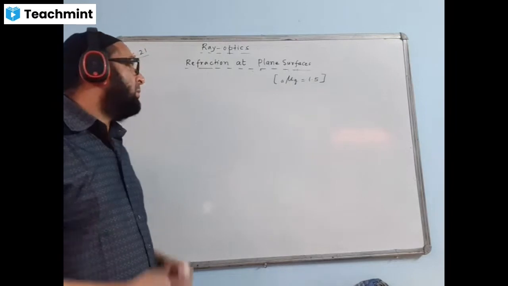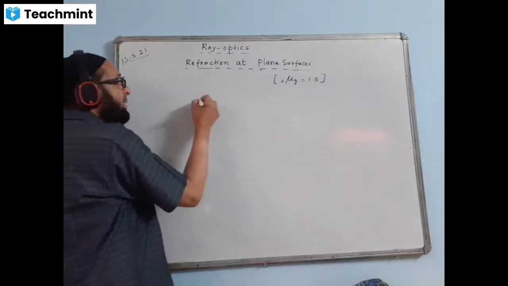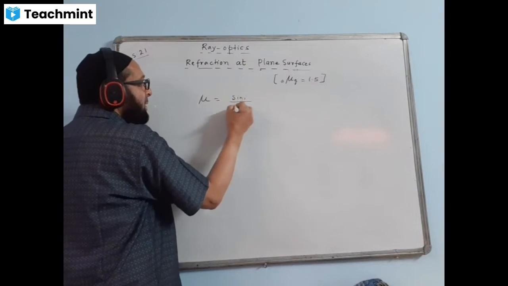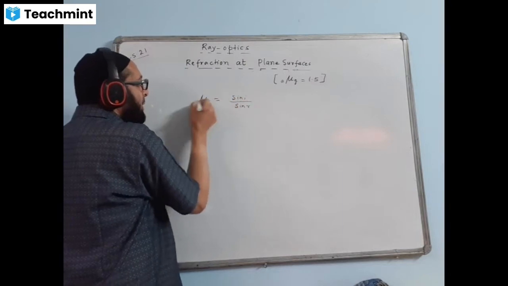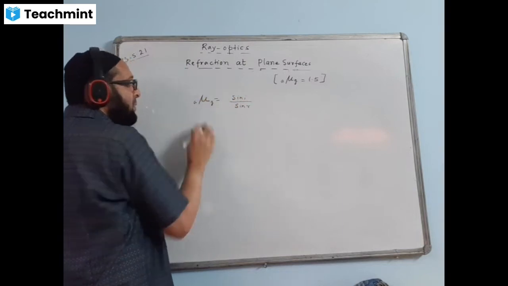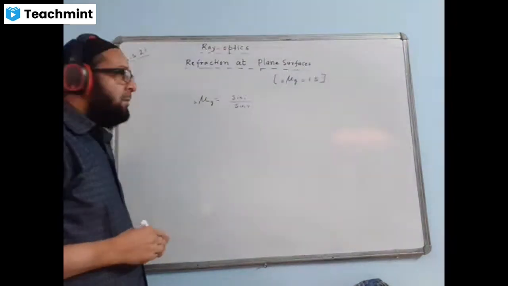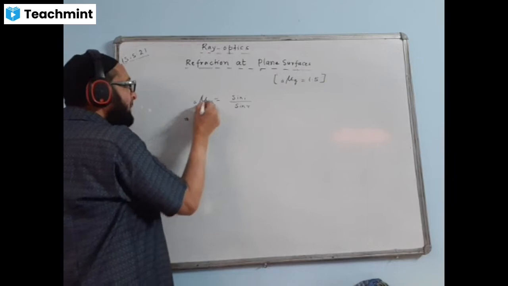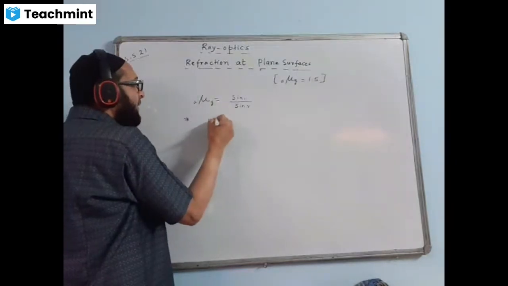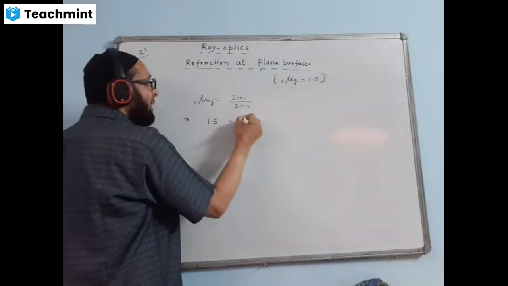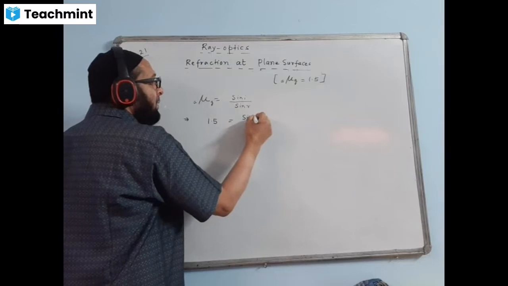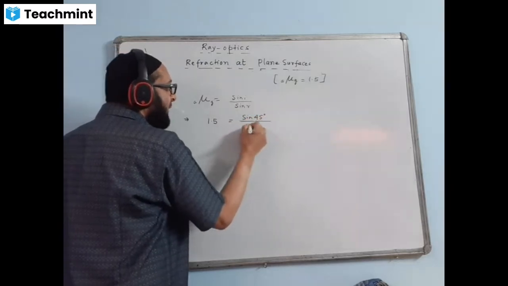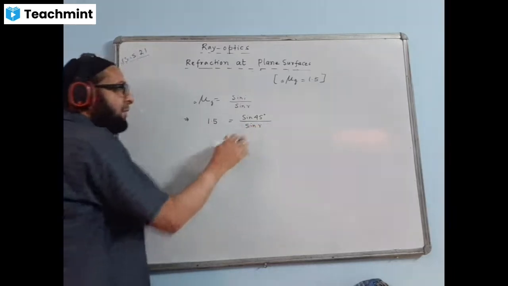Okay, now how to do? This is simple. I'll be writing the formula mu is equal to sine I by sine R. Here you write A and you write plus. Traveling from air to glass, the value of mu is given 1.5. Angle of incidence is given 45 degree. Let us find R value, angle of refraction value, first.